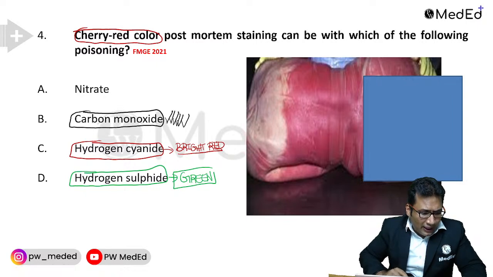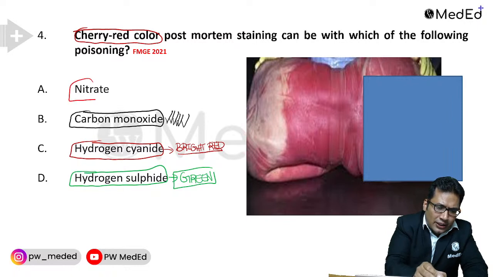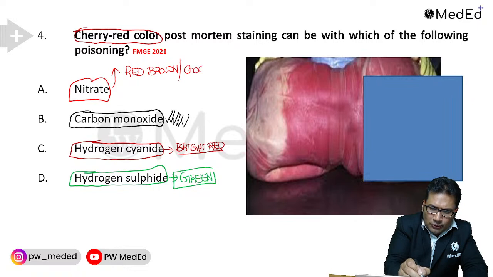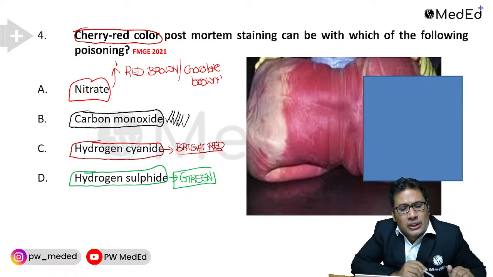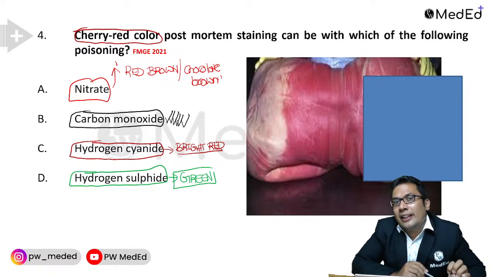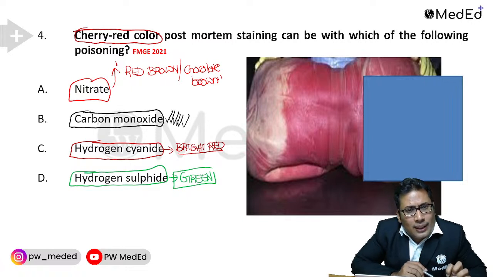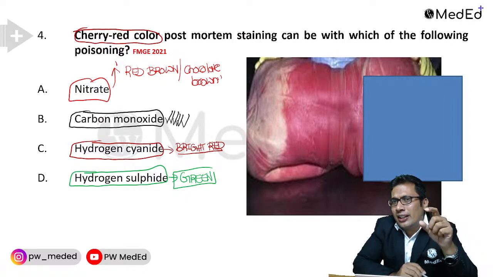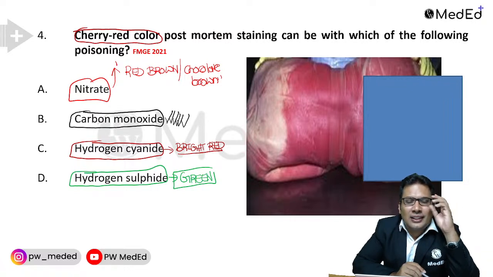Nitrates. So nitrates, what is the color? In nitrates, it will be reddish brown color. Some books give chocolate brown color also. Okay, so both are correct answers. Reddish brown and chocolate brown color are seen in case of nitrates, aniline. So in all these conditions, it can be chocolate brown or reddish brown. Carbon monoxide inhibits the electron transport chain. It causes histotoxic hypoxia, cherry red discoloration.